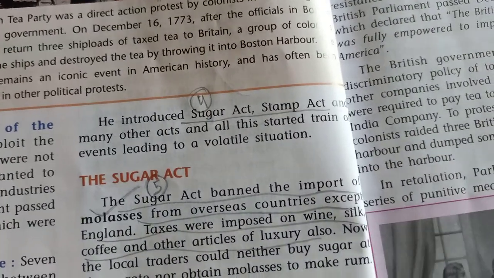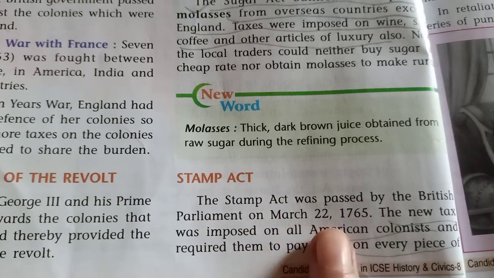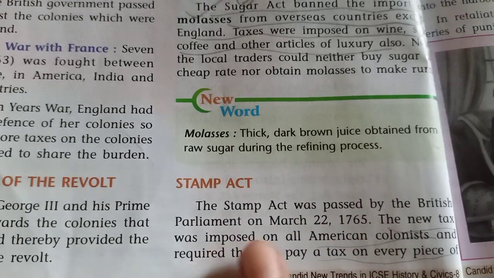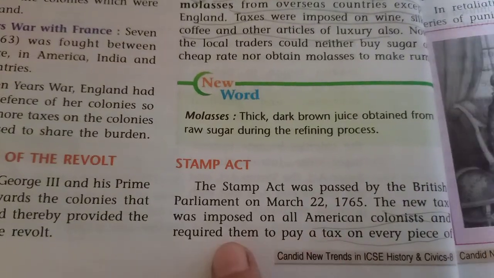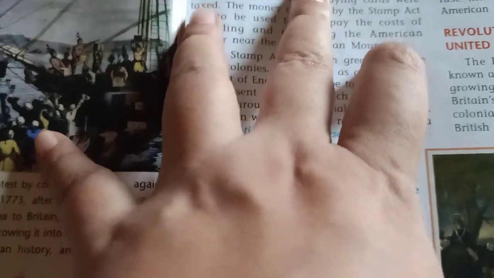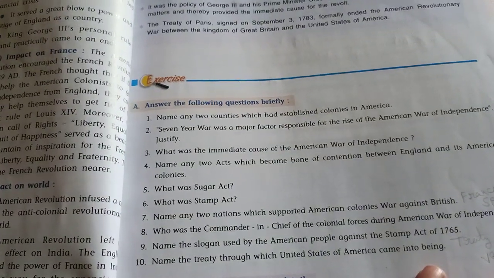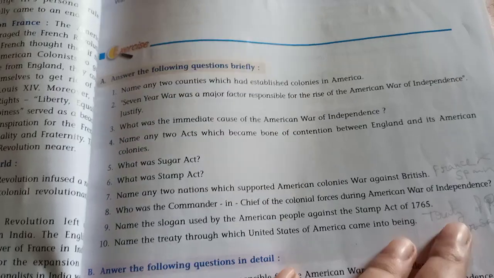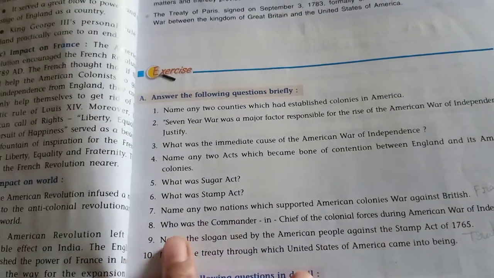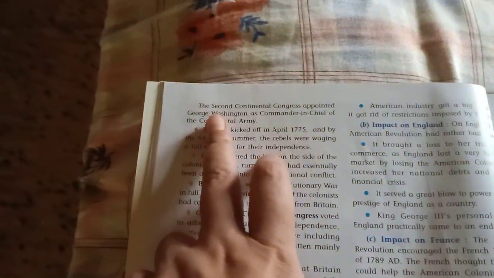Next question is, what is the Stamp Act? You can write that the Stamp Act was passed in the British Parliament, and according to this a tax was imposed on all American colonists and required them to pay a tax on every piece of printed paper they used. Next, name any two nations which supported the American colonies' war against the British. It will be France and Spain. Next question, who was the commander-in-chief? The commander-in-chief was George Washington. In page number 34 it is given.